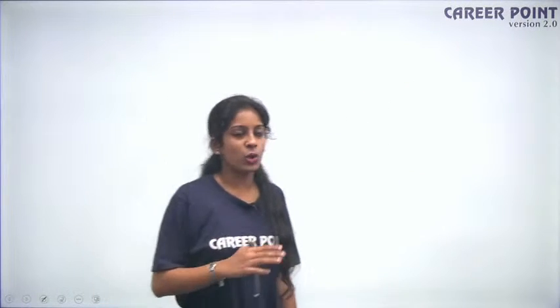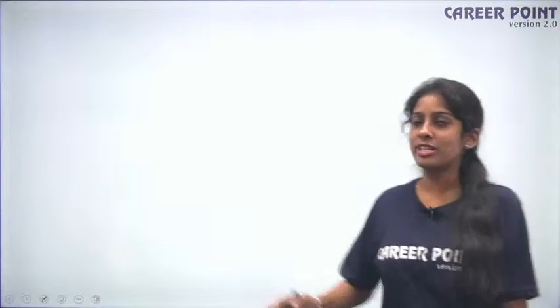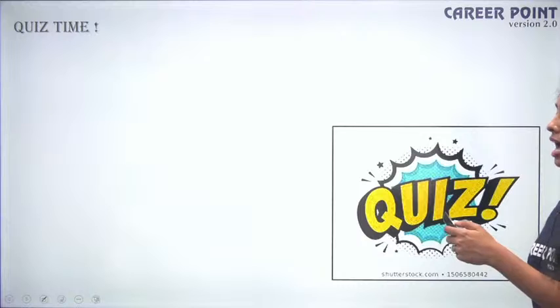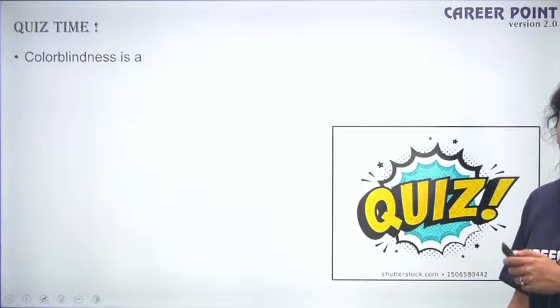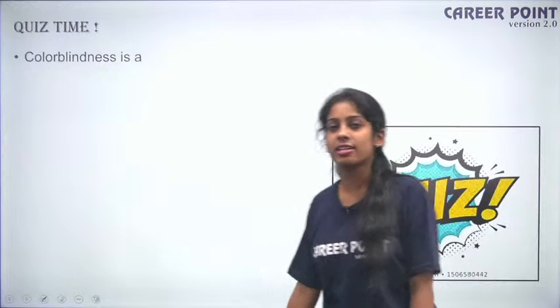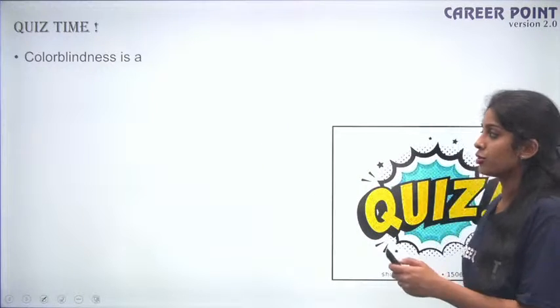With this, we are done with your Mendelian genetics. So quickly recapitulating what we spoke about for the last 1 hour, I have 3 questions. If you can answer, that is a quick revision. Color blindness is what kind of disease? Is it sex-linked or autosomal recessive? That is what I want.